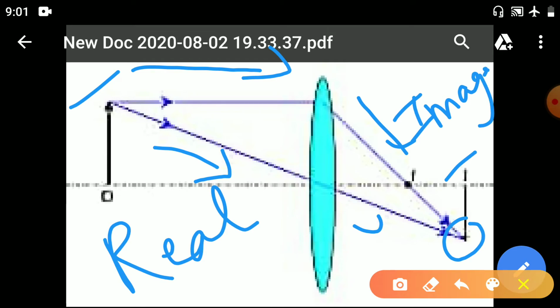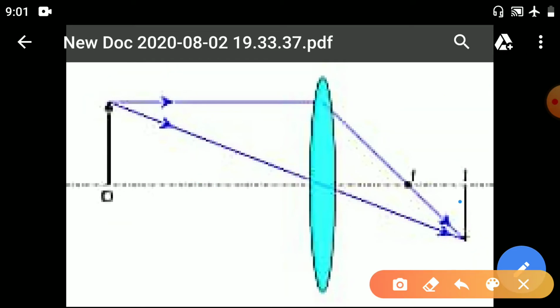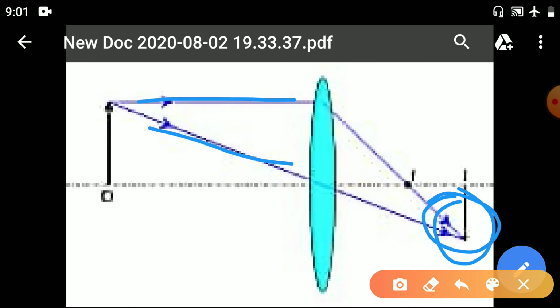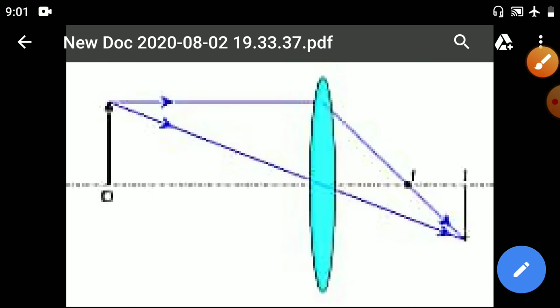This is your image. So when they actually meet, here you can see the two light rays which are coming, they meet at one point. When they meet at one point, it means the image formed is the real image. And these diagrams you will learn later on when we talk about the spherical mirror and lens. During that time we will study these ray diagrams, just to show you how the light rays meet or how the light rays appear to meet. To show the difference only, I am showing this image to you.